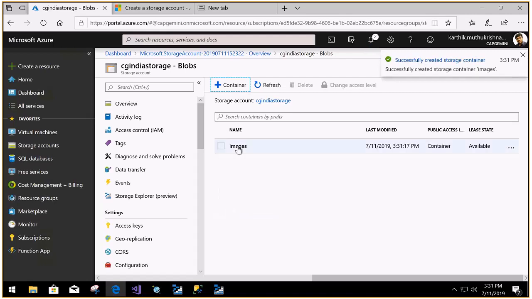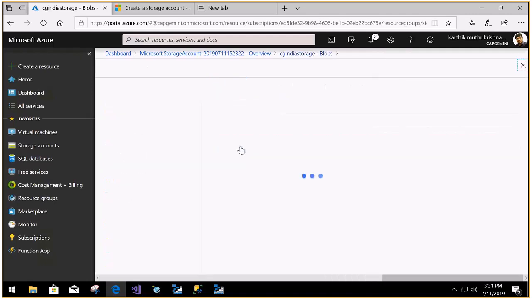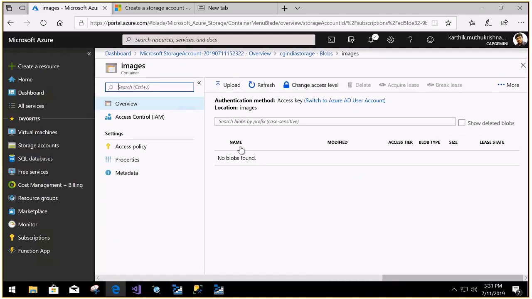Let me open that container, and you can see that we can upload any file.